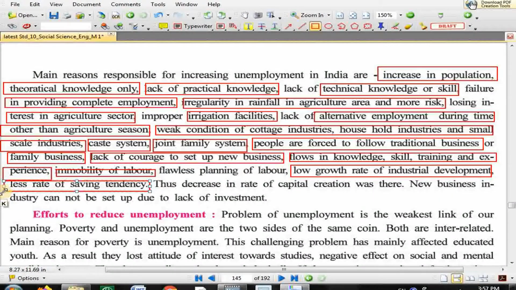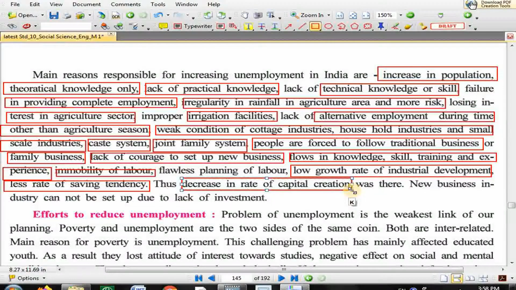But here what happened? Less rate of saving tendency means people go for less savings. So the bank gets less money in terms of deposits. So the bank will not be able to provide loans to start businesses. And that is called what? Decrease in the rate of capital creation. Capital creation means the bank provides loans to business houses to start or expand a business, and in that way the bank creates capital.